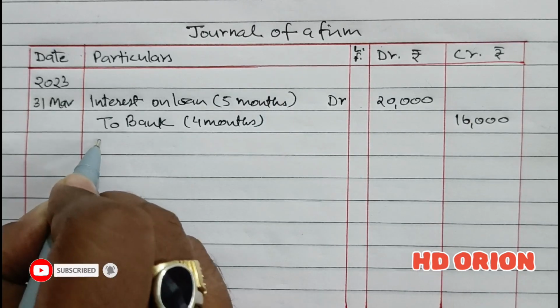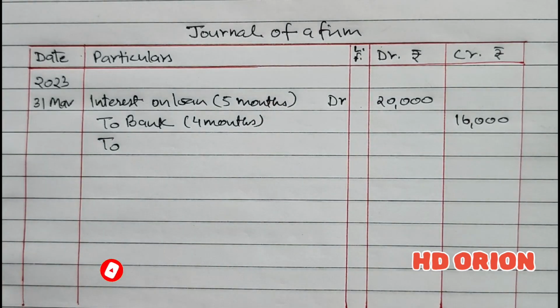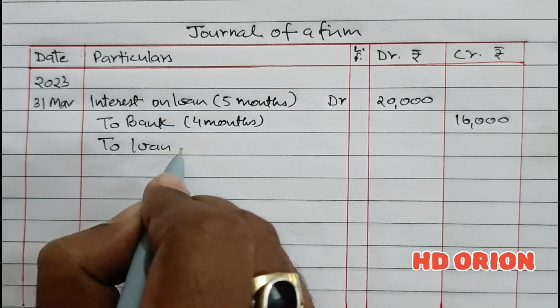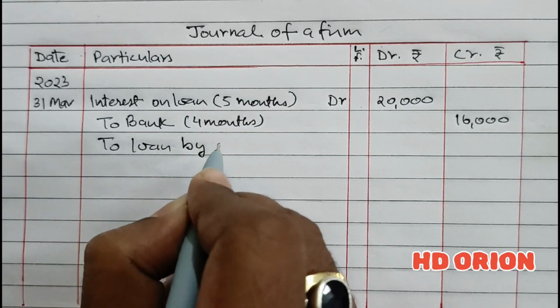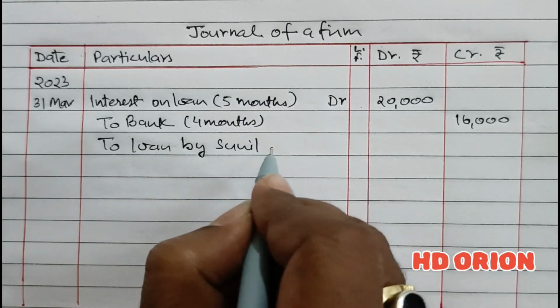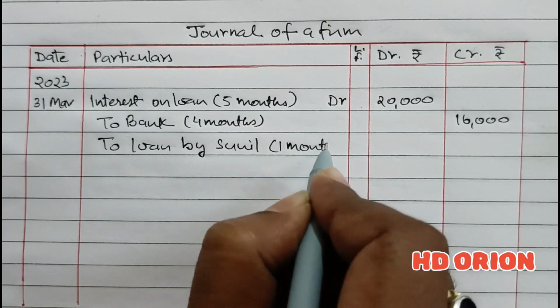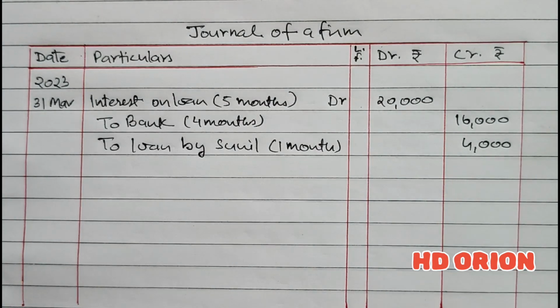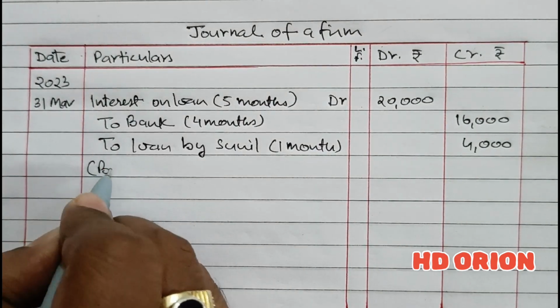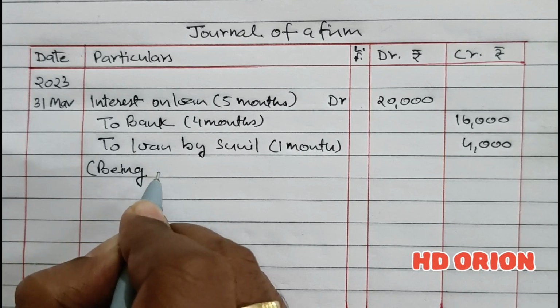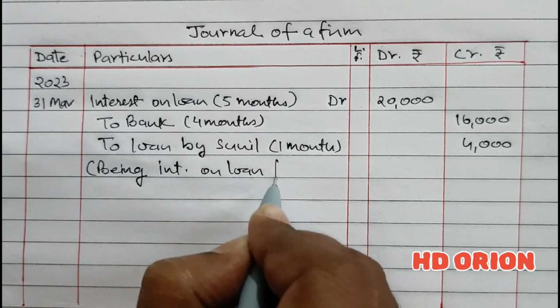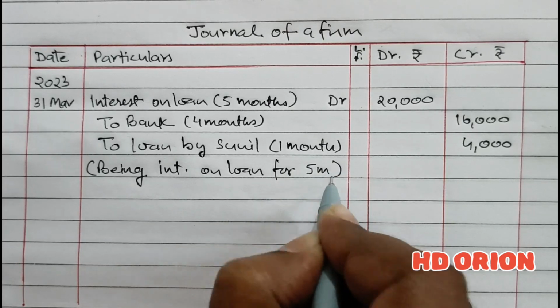And the remaining will be transferred to the loan account itself, as outstanding. So loan by partner Sunil for 1 month, that is 4,000 rupees. Being interest on loan for 5 months.